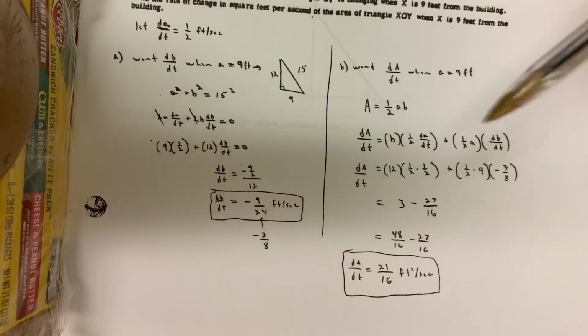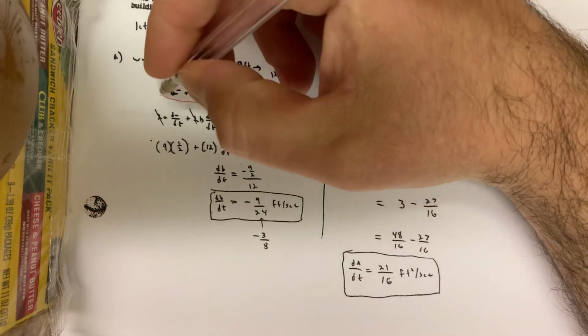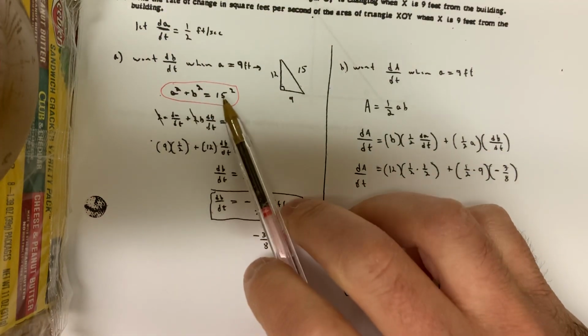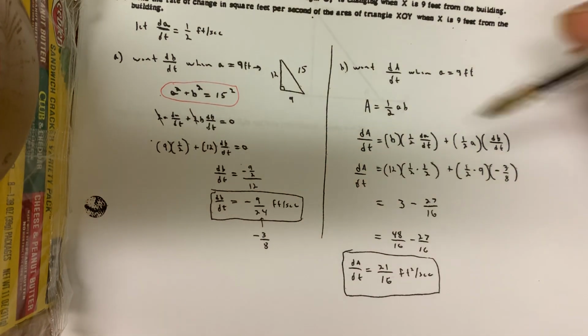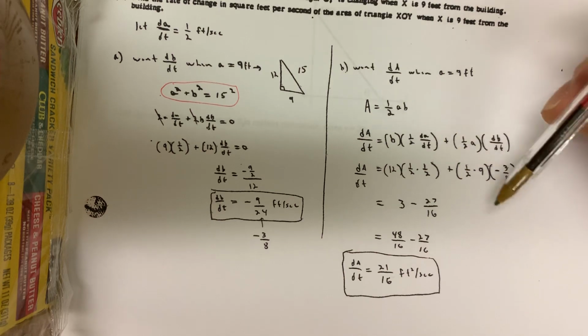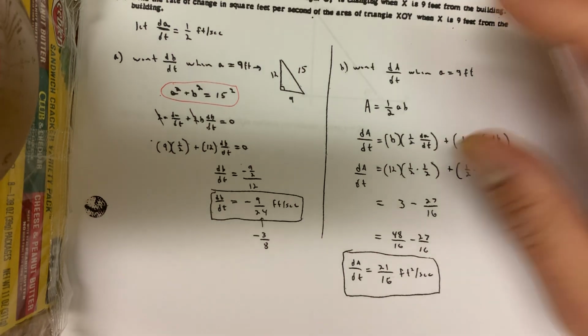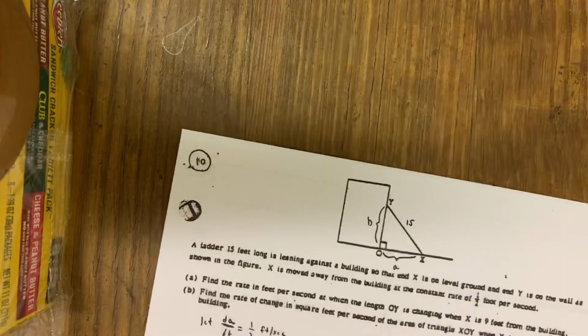You could here, if you want, solve for A in terms of B in this formula right here. You could say that A is equal to the square root of the quantity, 225 minus B squared. And you could do it that way, but then it becomes a really annoying product rule as well. But it's only one variable, so you might like that better. I'd go with this one right here. Hopefully not too terrible of a problem.